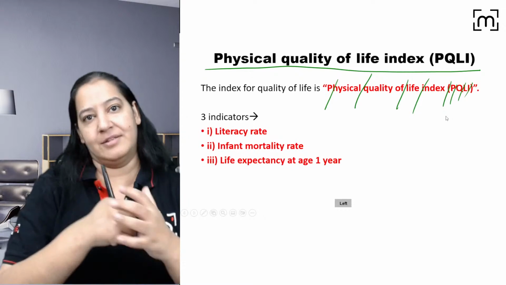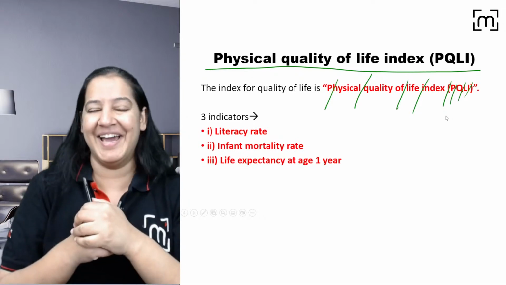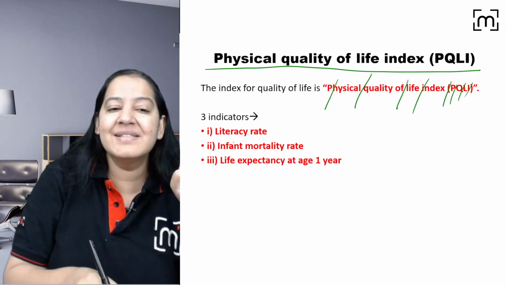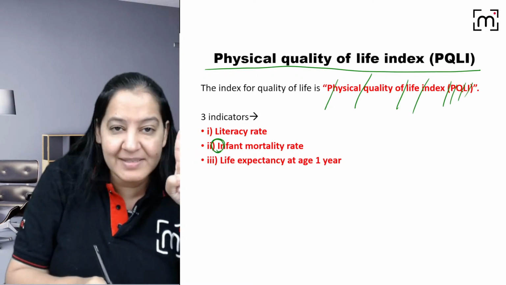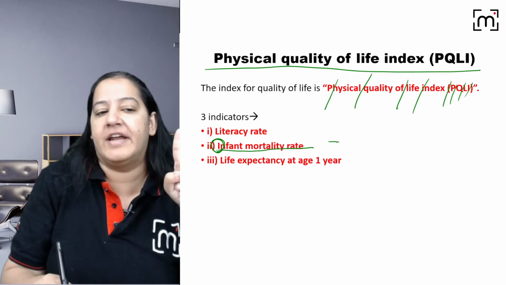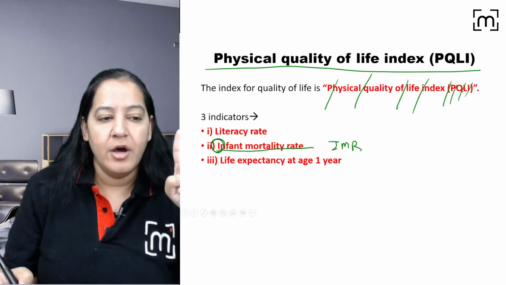That's why they launched another criteria, the three component. So here, instead of income, you take I only, I. But the I here is not income. It's infant mortality rate. What is infant mortality rate?